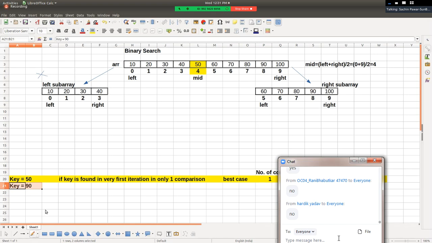Hello friends, have you understood this? So in the next iteration we will go only into the right sub array, we will search for key only in the right sub array, right? Now in the right sub array, the value of left is 5, the value of right is 9. Again, can we apply the same logic? Again, we can calculate mid position. Mid is equal to left plus right divided by 2. That will be equal to 14 divided by 2. Now tell me the answer, what will the division be? 7, right? So the division is 7 and hence in this iteration the value of mid will be 7.